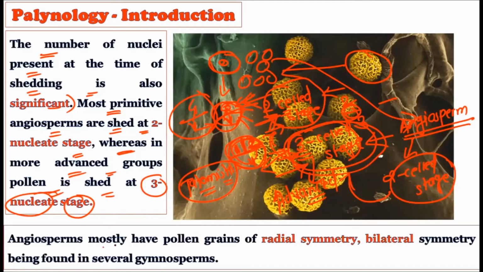See, the angiosperms mostly have pollen grains of radial symmetry, with bilateral symmetry being found in several of the gymnosperms. So when you consider the pollen grain of the angiosperm, which type of symmetry do they show? They show radial symmetry, while bilateral symmetry is found in several gymnosperms. So the angiospermic symmetry and the gymnospermic symmetry are different. The radial type is found in angiosperms, while the bilateral type is found in gymnosperms, right?